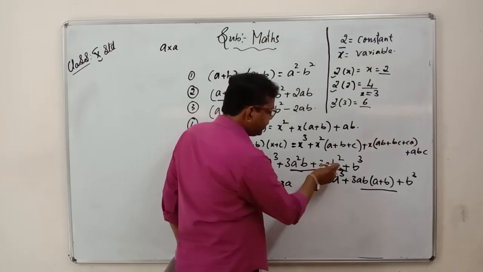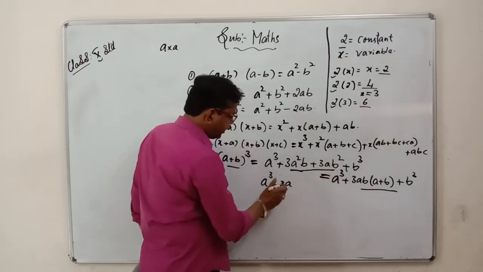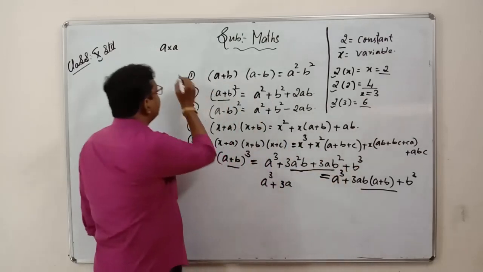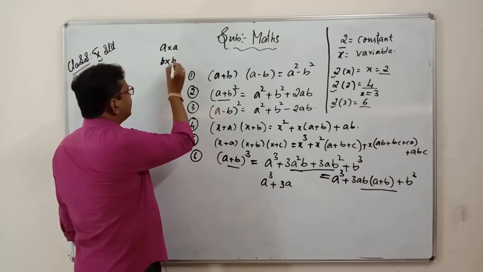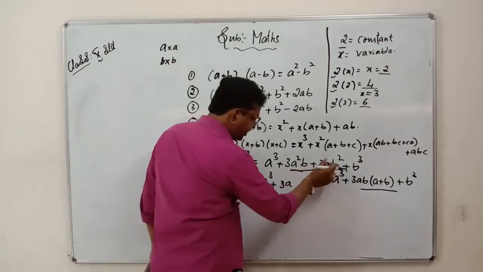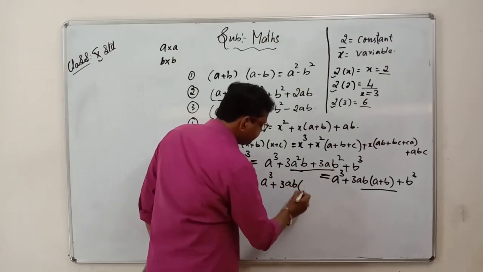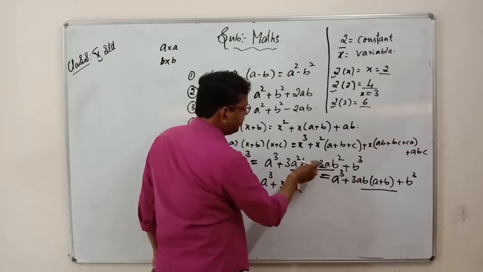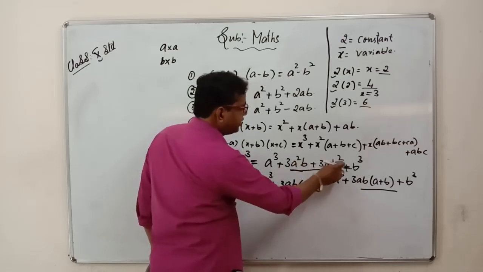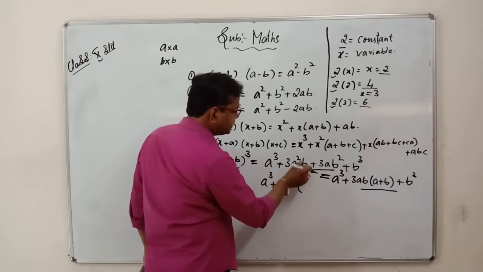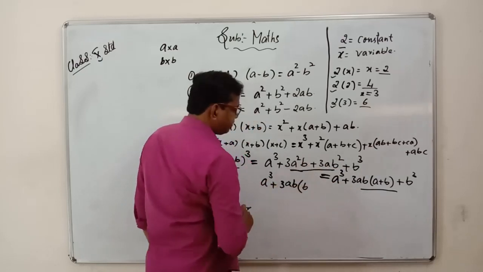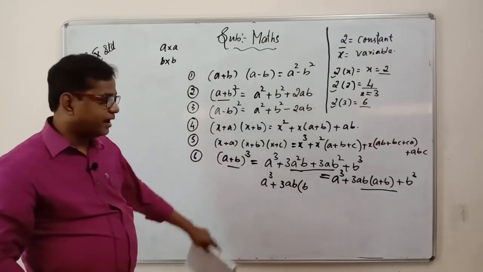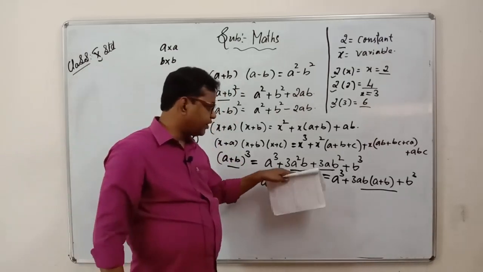And in the other term, we have already taken 3a common, and in b square we have b into b. In these two, what can we take common? We can take b common. So I have taken 3a from each term. In a square I have taken 1a, in b square I have taken 1b. What is remaining here is b. Is b remaining, or is any a remaining here?